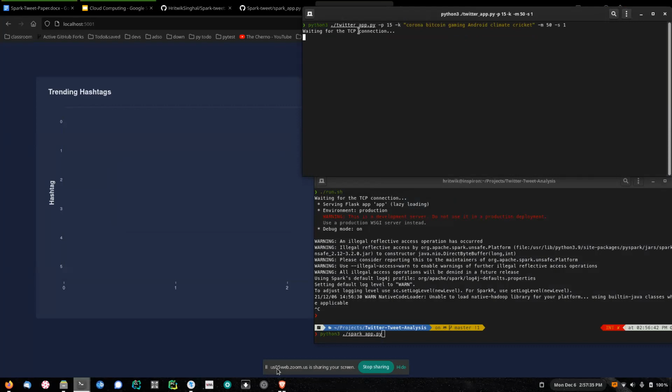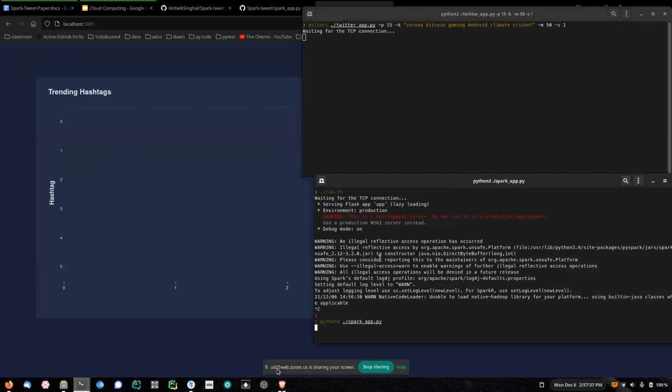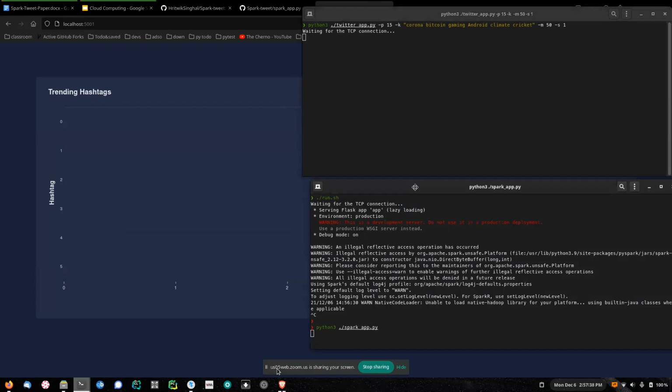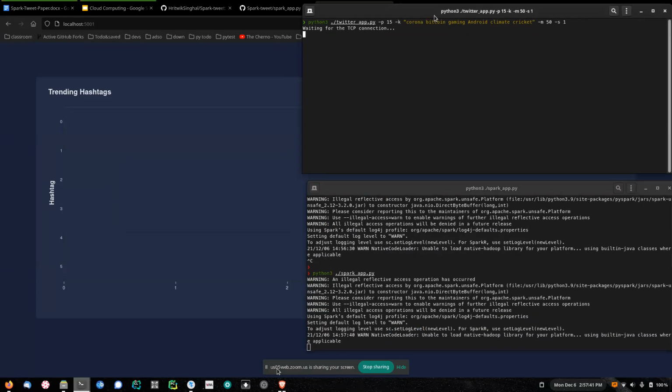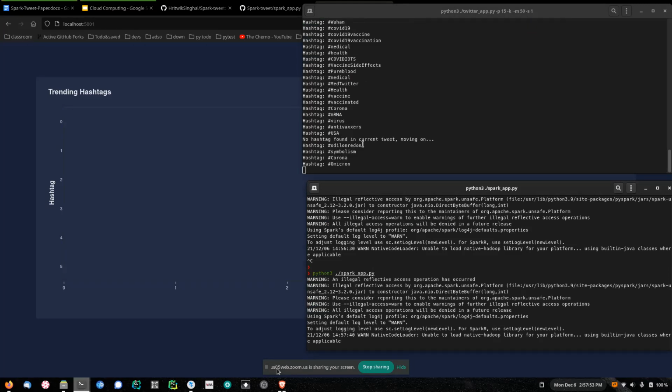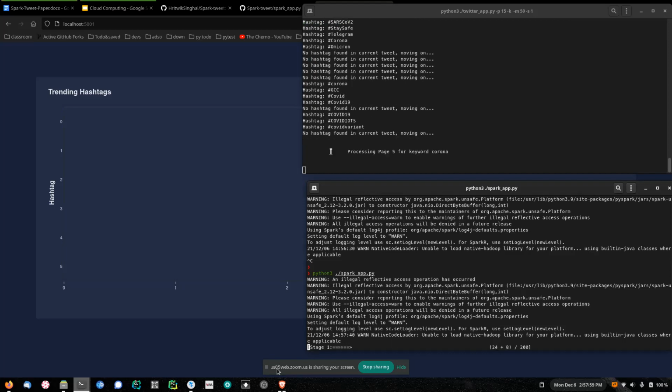So this is waiting for the TCP connection from the Spark app, and as soon as I start the Spark app, this is the Spark window. As soon as the connection was established, it started processing things from Twitter. Spark is doing stage 1 processing, and these are the hashtags received from Twitter. It is printing them.